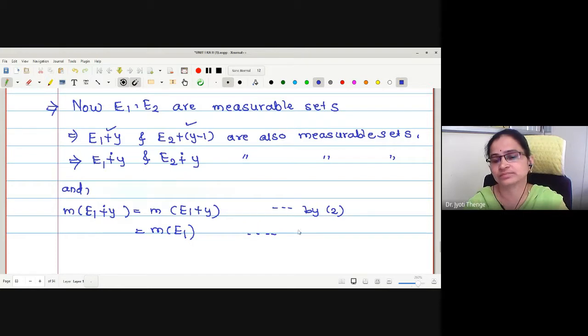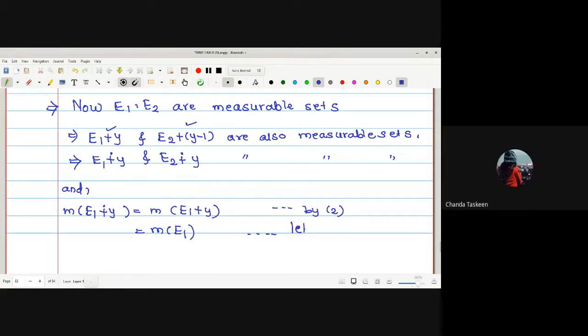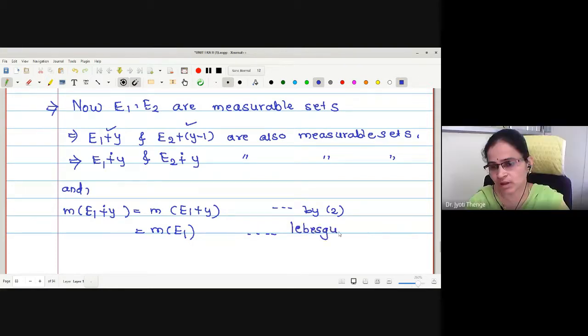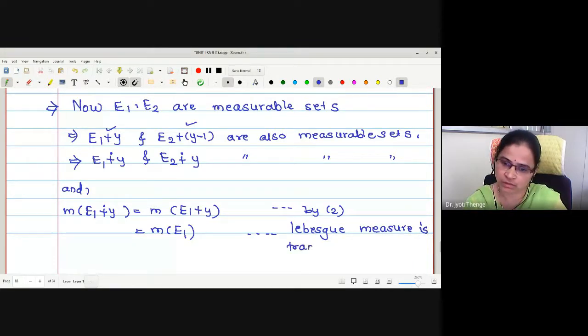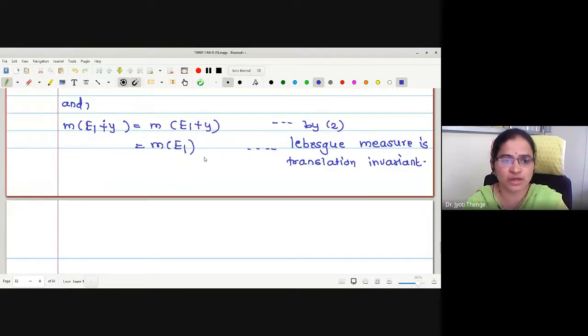Reason is Lebesgue measure is translation invariant. Measure of E1 plus Y we have obtained as measure of E1. You can call this the next equation number 4 because we are going to use this.